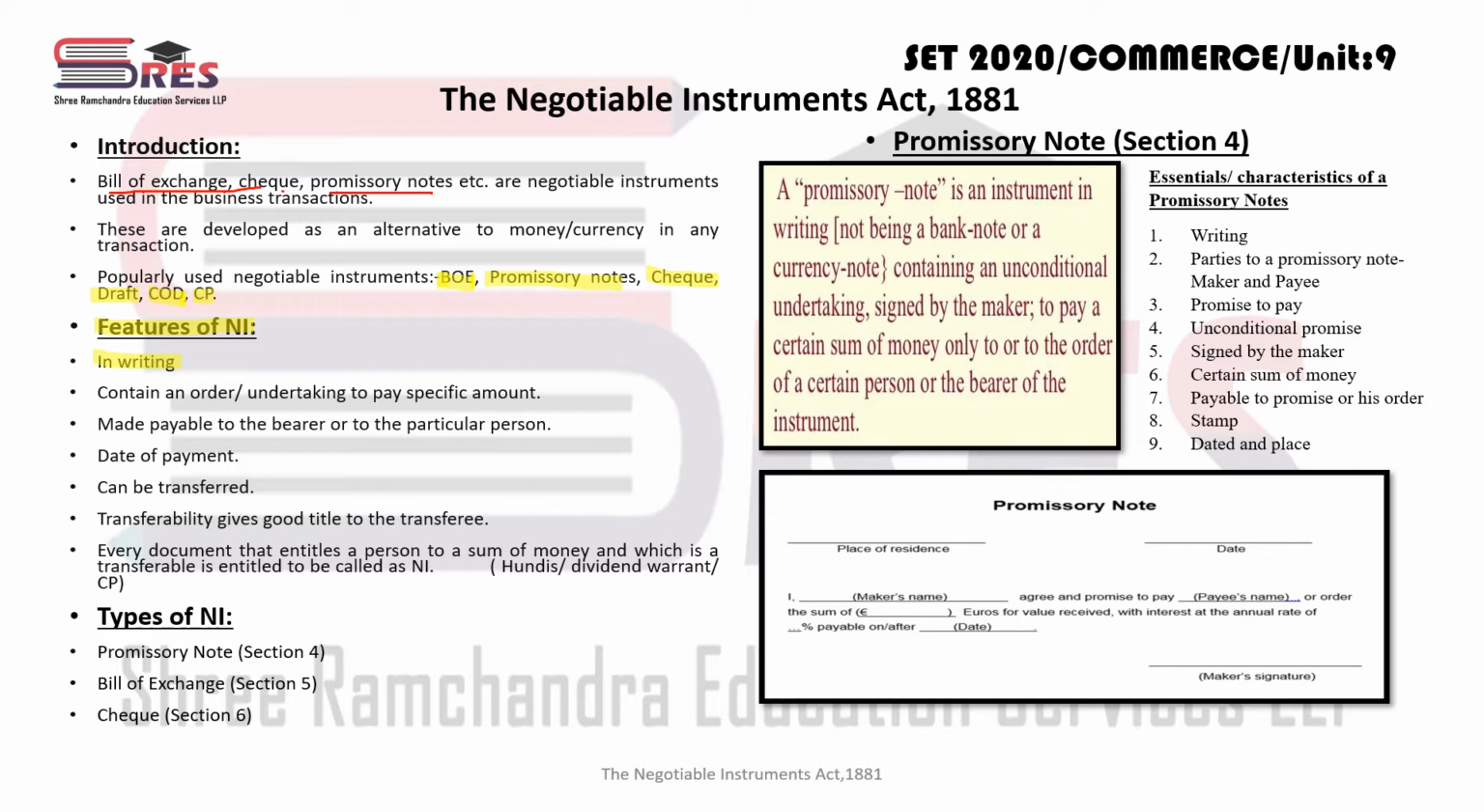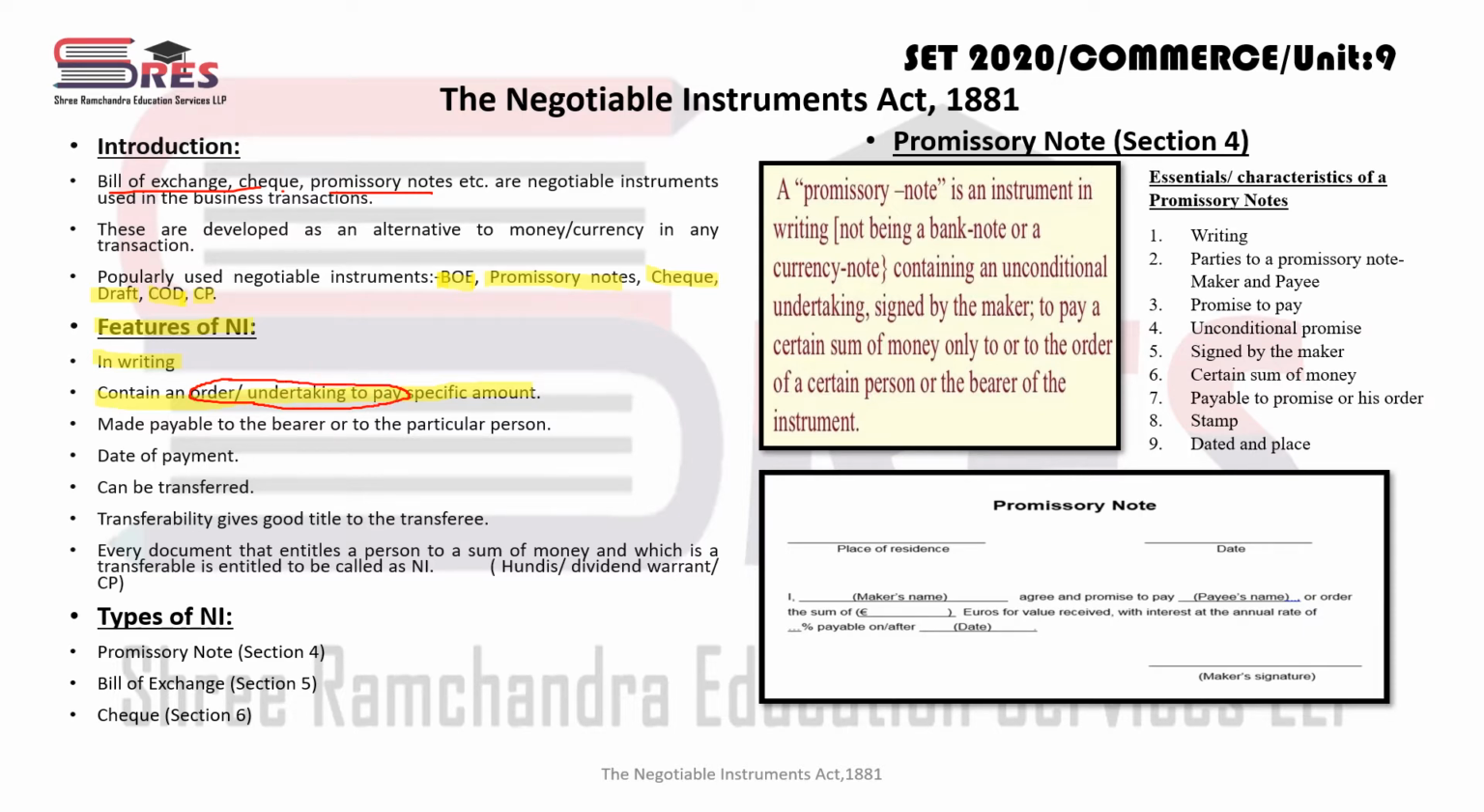Just like a promissory note. In a promissory note, there is no standard format. It can be in any way, but a check is a negotiable instrument which has a standard format in India. Whatever types of negotiable instruments are there, they must be in writing format. Second feature is that negotiable instruments contain an order or undertaking to pay a specific amount. Very important thing, right? Keep in mind. These are a kind of order or undertaking to pay.